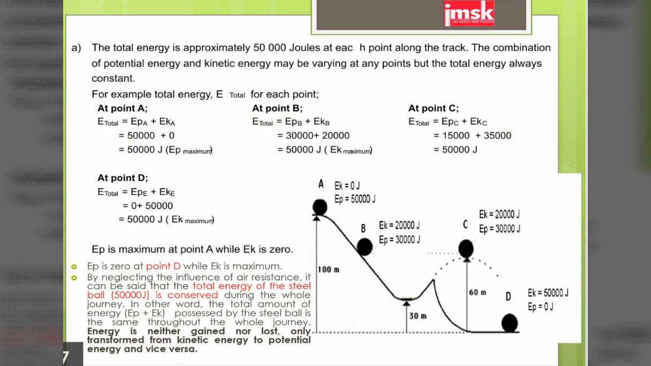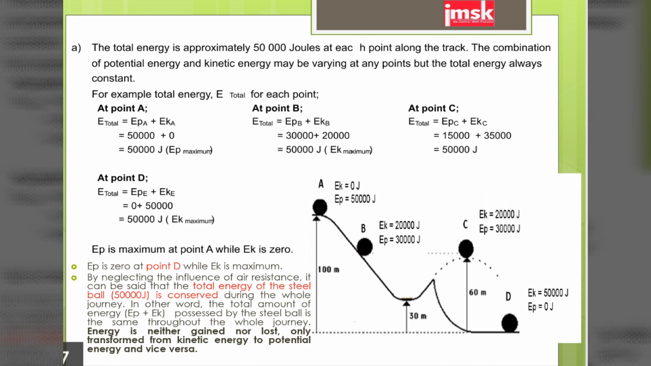The total energy is approximately 50,000 joules at each point along the track. The combination of potential energy and kinetic energy may vary at any point, but the total energy is always constant. For example, at point A, the kinetic energy is equal to 0, but the potential energy is equal to 50,000 joules. EP is 0 at point D, while EK is maximum.